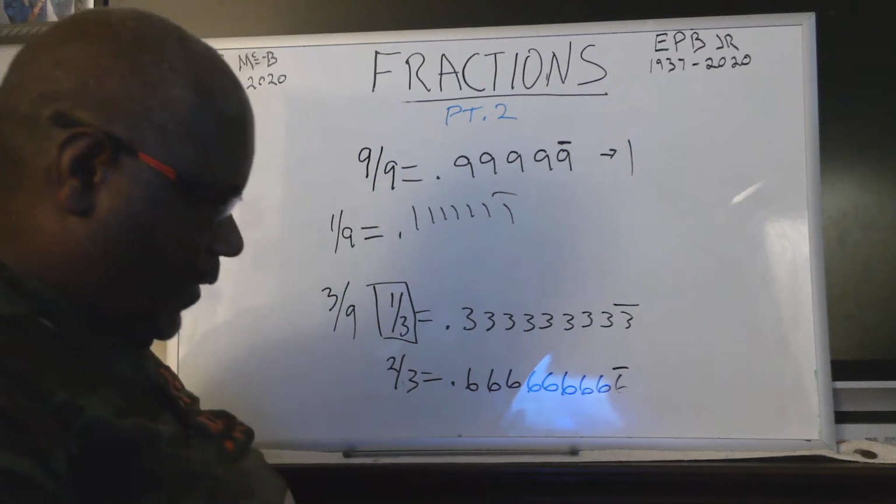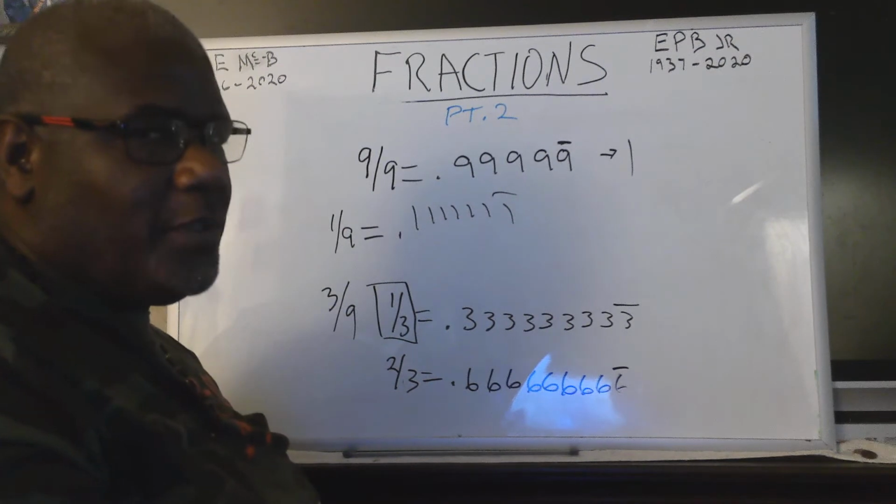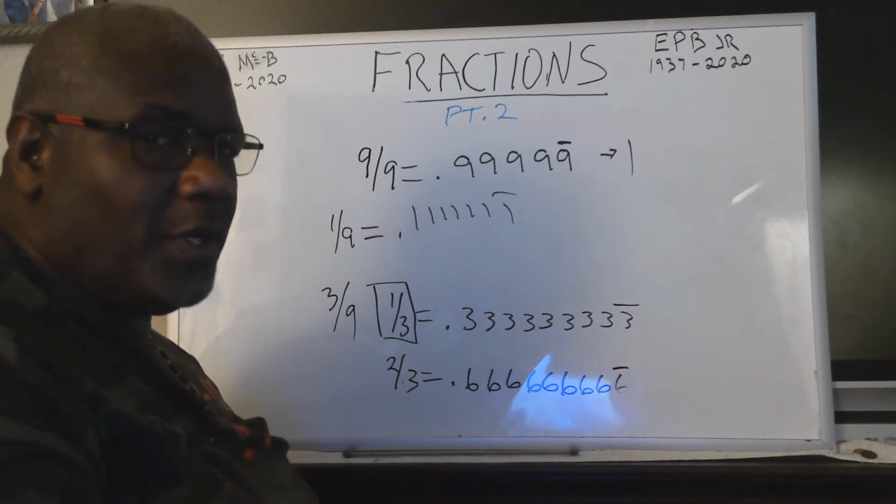The great scientists and mathematicians of the world at one point came up with an agreement.